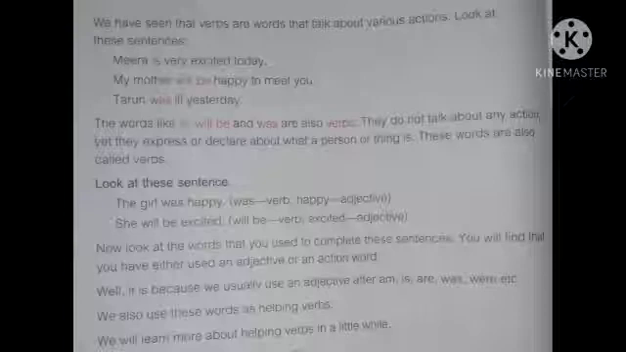Students, words like is, will be, and was are also verbs because they express what a person or thing is feeling. So we call them verbs. Look at these sentences. The girl was happy. Was is a verb and happy is an adjective. It is expressing the feeling of a girl. She will be excited. Will be is a verb. Excited is an adjective. Again, there is a feeling expressed.